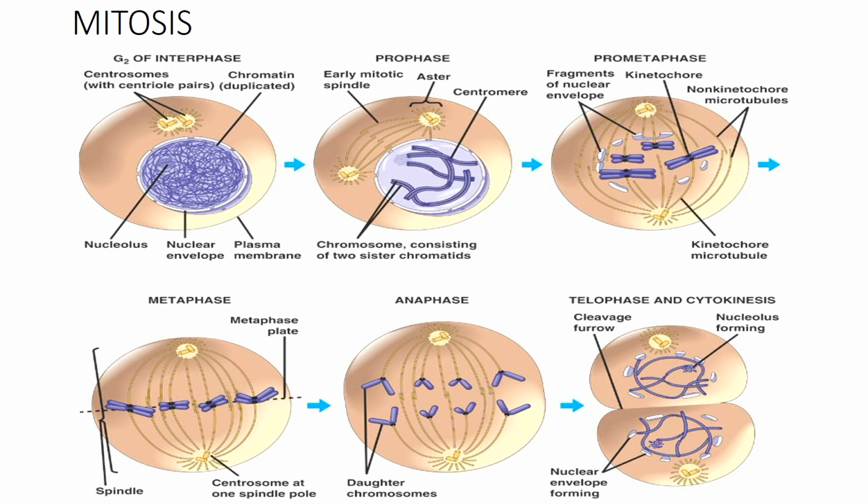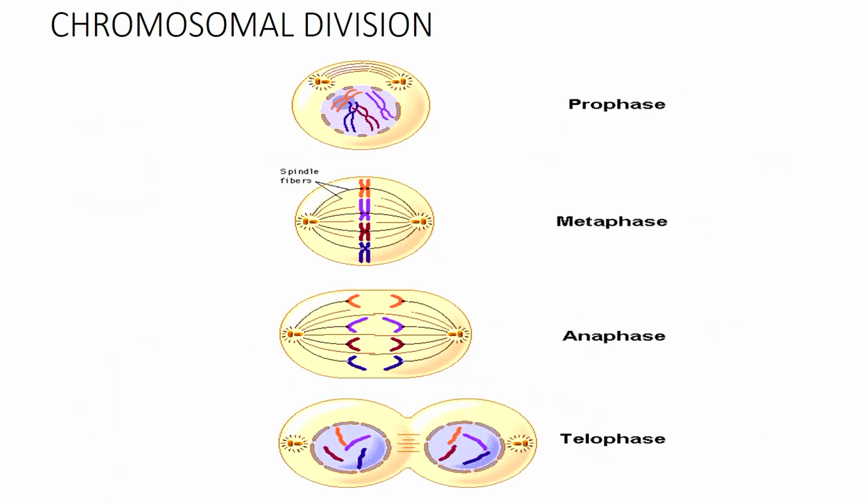started condensing, prophase, and then they start showing the two chromatids. They are condensed well and they are getting organized in the equatorial plane. So this is pro-metaphase, and then comes metaphase, where the chromosomes are perfectly aligned to the spindle fibers. Then comes anaphase, where the two chromatids of a chromosome are pulled towards the opposite poles. The cell divides subsequently. Chromosomal division, once again, prophase, metaphase, anaphase, telophase, that we have already seen.